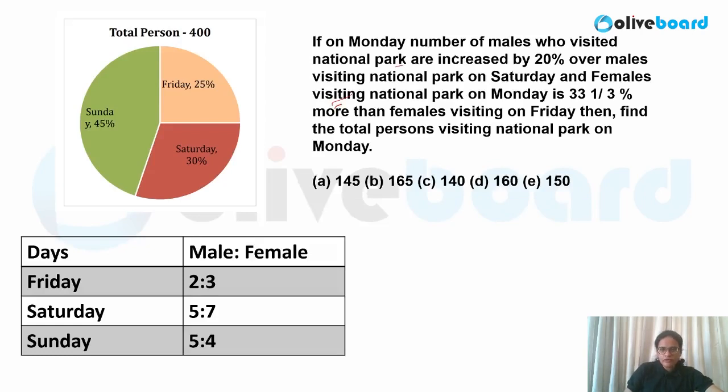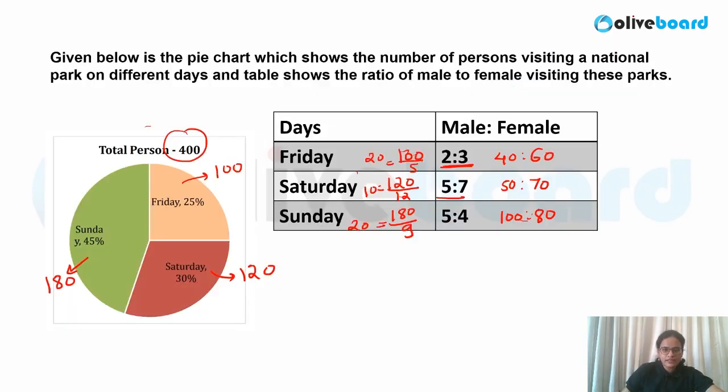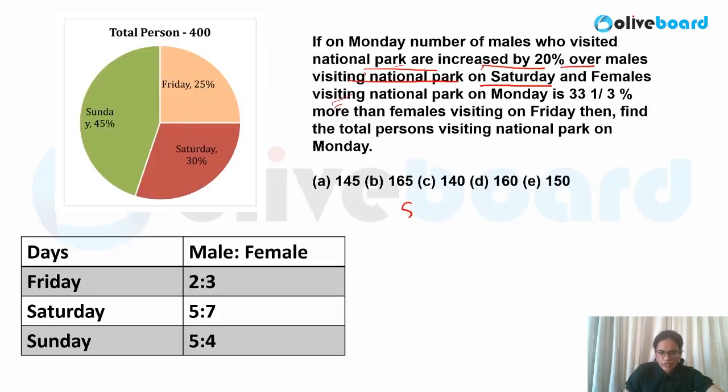If on Monday, number of males who visited the national park are increased by 20% over the males visited the national park on Saturday. So on Saturday, how many males are represented? So here you can check that value is nothing but 50 over here. So 50 males have visited. So what is given on Monday? They have given you the value is 20% more. It is increased by 20%. So it will become 1.2, or you can say 120%. 120% is nothing but 1.2. So what will be the value? 60 males would have visited on Monday.